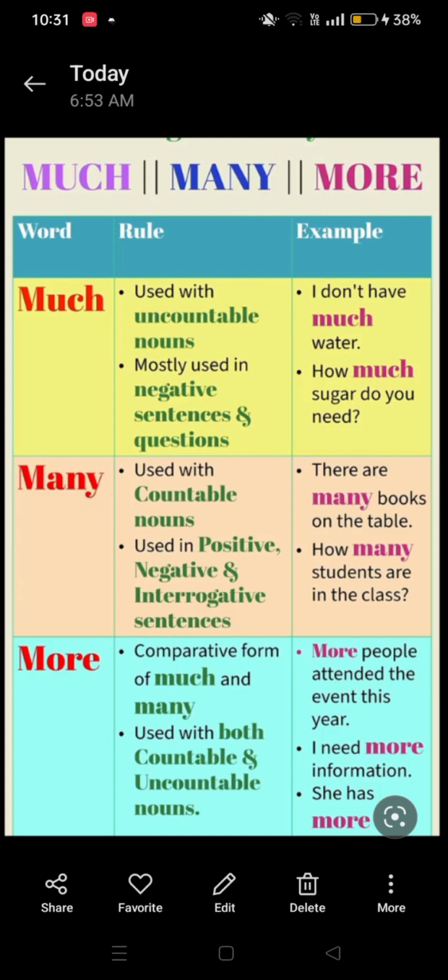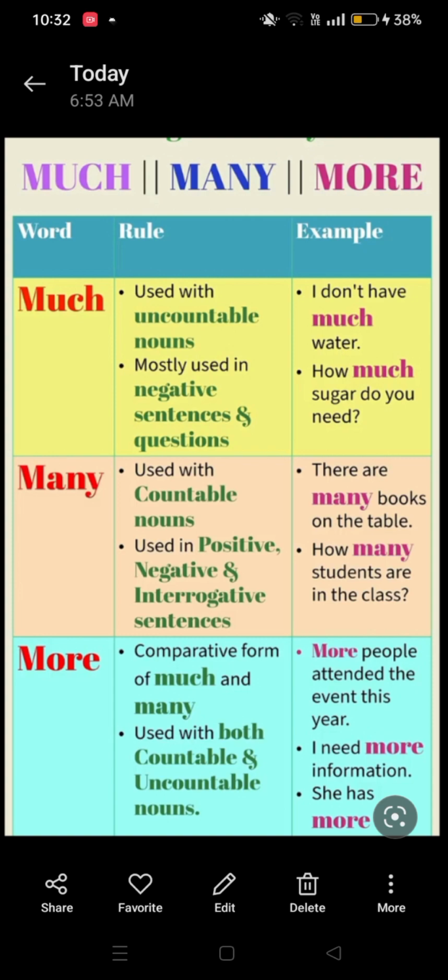This sentence is a positive sentence. And where is the countable noun? Books. Books is a countable noun. There are many books on the table. And one more, we use many in positive, negative, and interrogative sentences. For example, we already have a positive one.